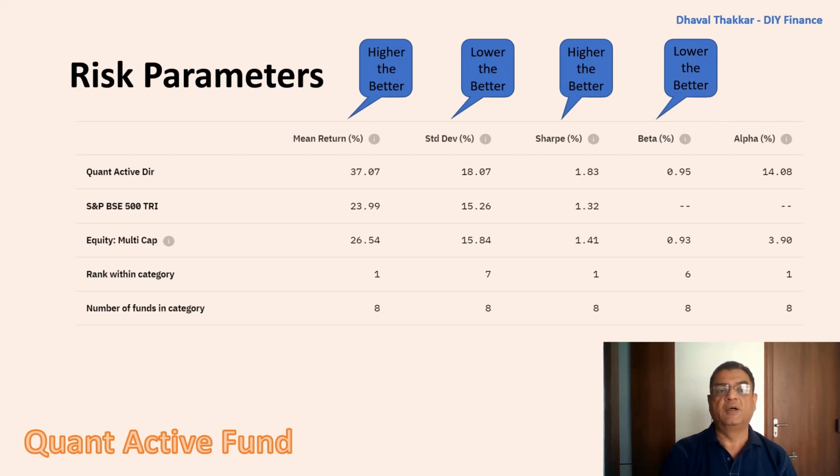Fifth one, alpha. That is a tool that measures how much better the fund has performed compared to the category. Here, it is 14.08, which is quite high than the category average. Here, higher the value is better. Here, on almost all risk parameters except for the standard deviation, that is the volatility, Quant active fund performs better than the benchmark index and the category average, which is quite a positive sign for a fund.